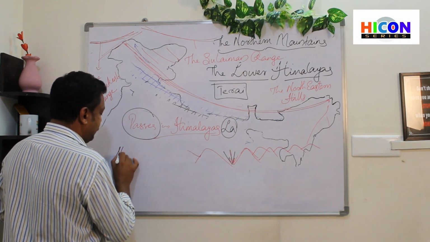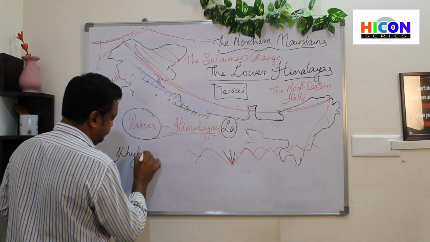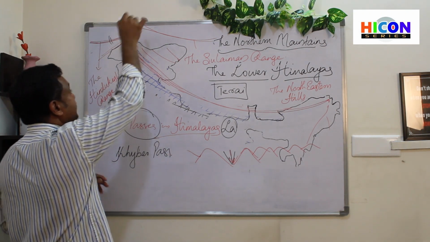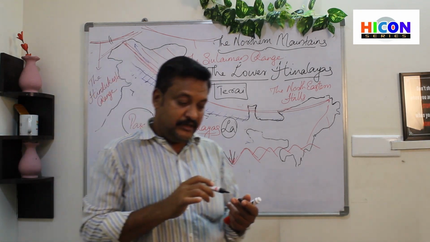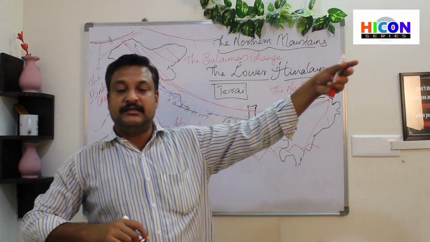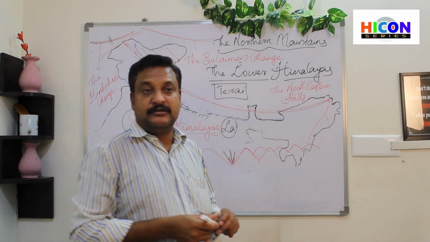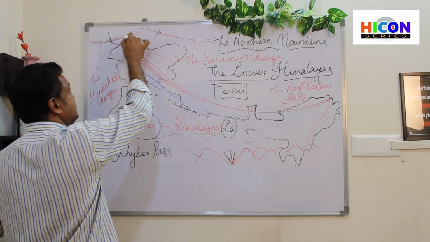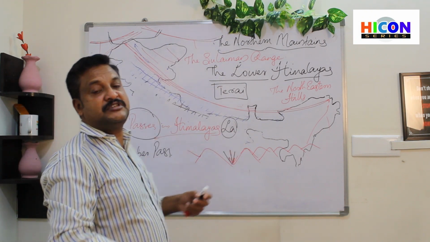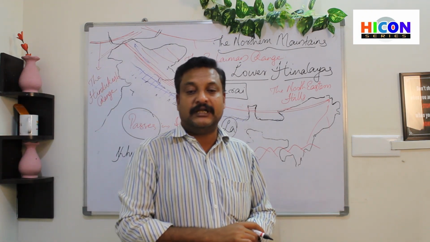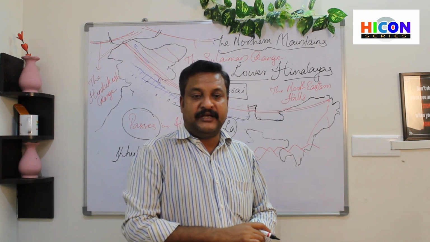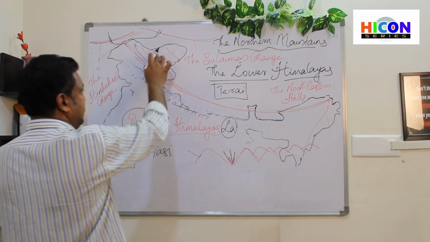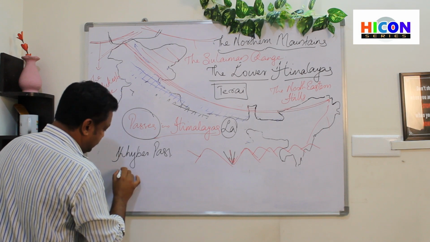It's known as the Khyber Pass. Where is that? Here, in the Hindu Kush range. Okay, the transportation from Pakistan to China actually happens through this. There is no other way through which they could construct road lines. Okay, then we have Bolan Pass, Bolan Pass is in Jammu and Kashmir.